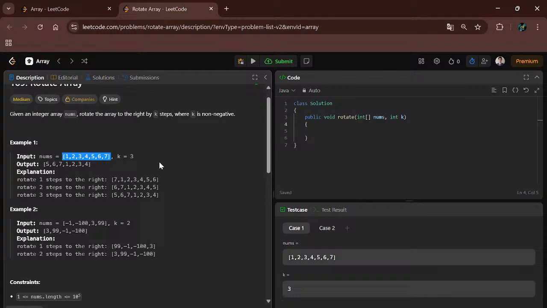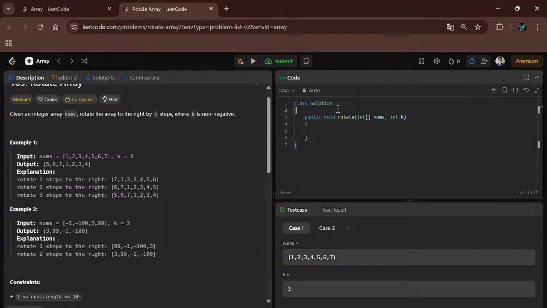Now we will swap from 0 to k minus 1, means 0 to 2, means 7 6 5 will be reversed, means 5 6 7 will be in the output, and at last here is 4 3 2 1. Now we will swap from k to n minus 1, means it will look like 1 2 3 4. Okay, so let's do the code.